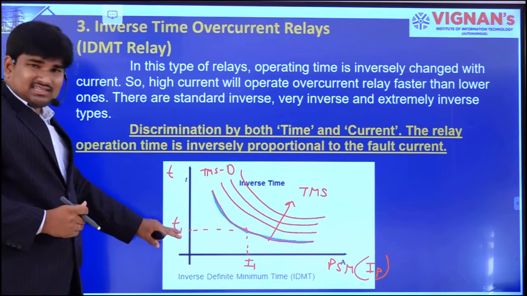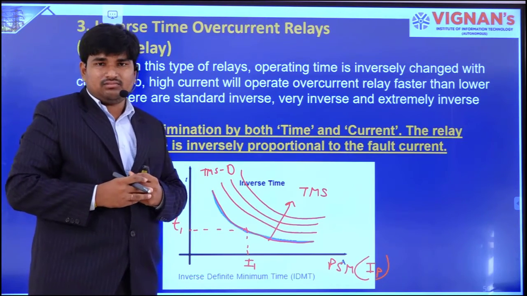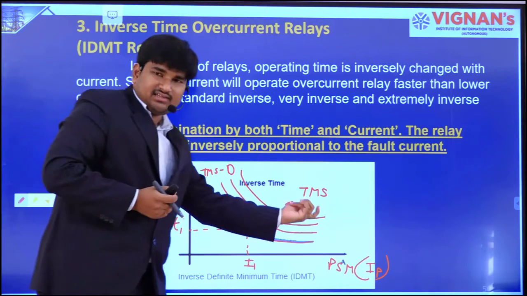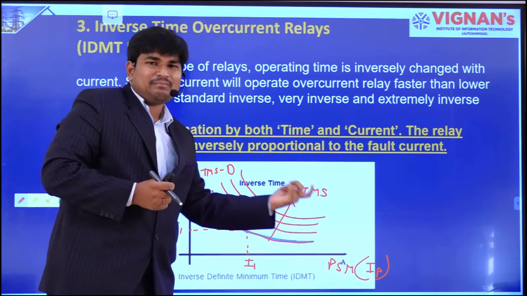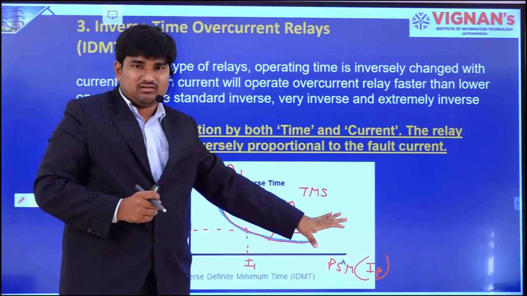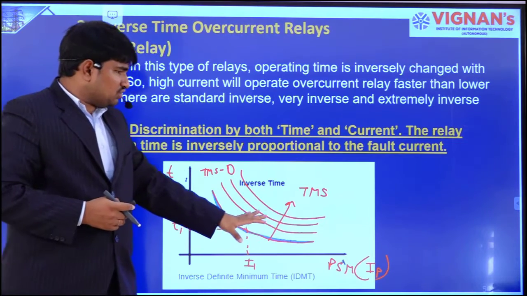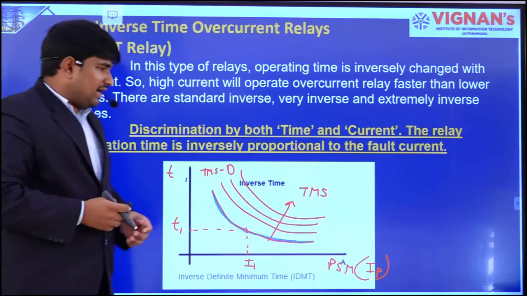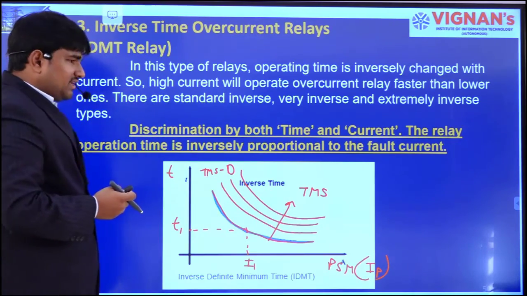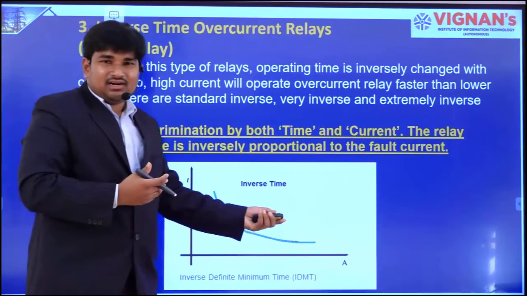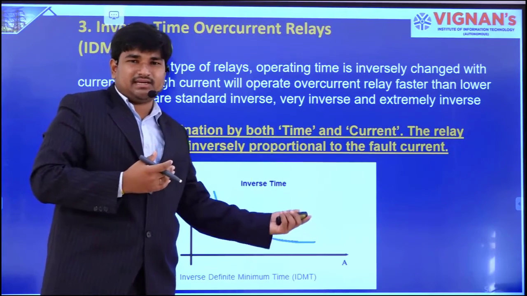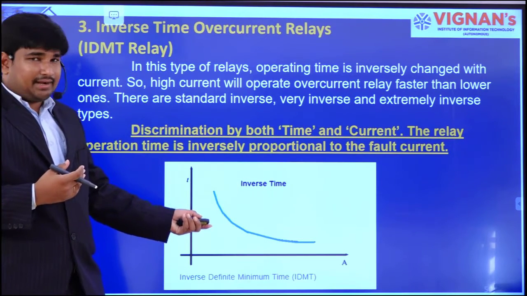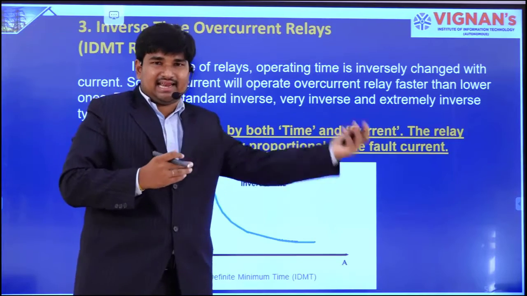Now, is this the time to operate the relay in practice? No, because this is the time without delay. We have some time multiplier setting as well. So we will discuss these calculations a little later. Now I just want to conclude this. We have seen the different time multiplier settings and different types of curves, right? So the calculation will be discussed a little later.